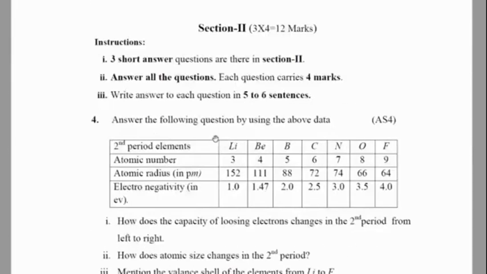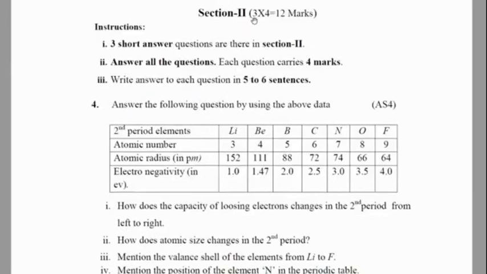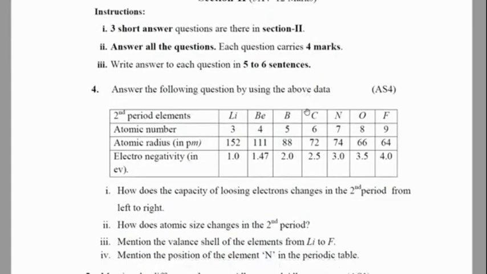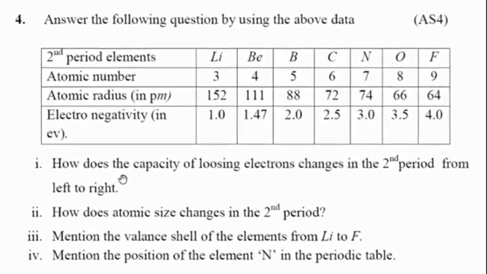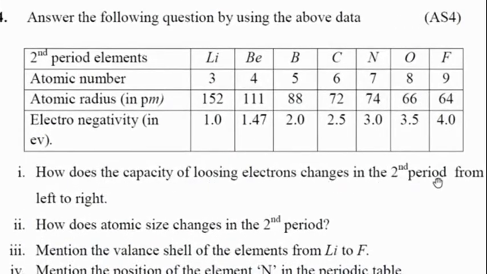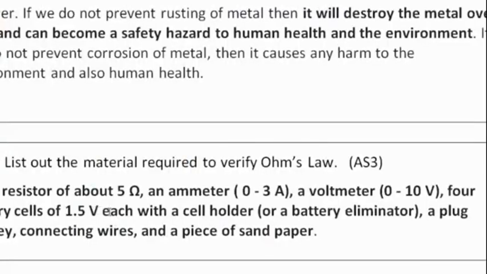Now we will move on to section 2. In section 2 we have 3 questions. Each question carries 4 marks. Total weightage is 12. The first question of section 2 is to answer the following questions using the above data. So first question: how does the capacity of losing electrons change in the second period from left to right?